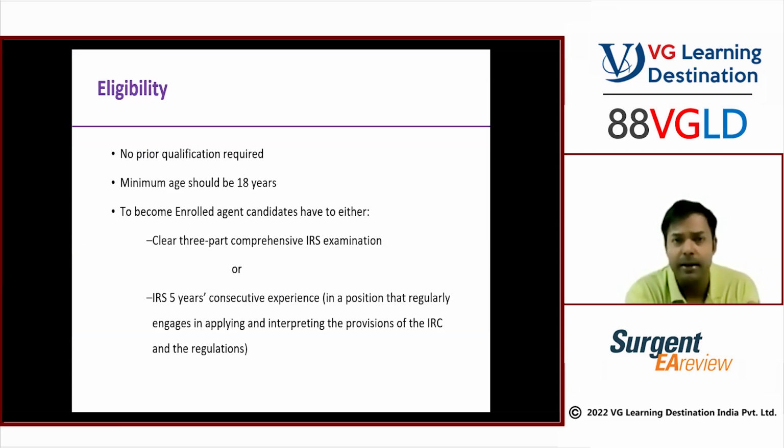You don't need any credit. You don't need to be a graduate. You don't need to be a CA. What you need is to be 18 years of age and have a valid passport. That's it. That's all you need. That's the first thing you need. You don't need any qualification.